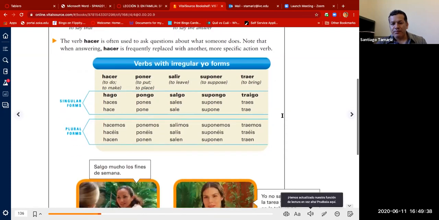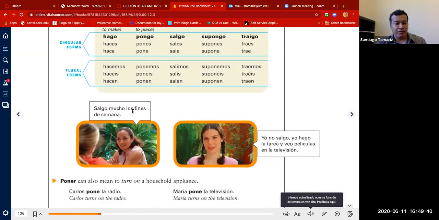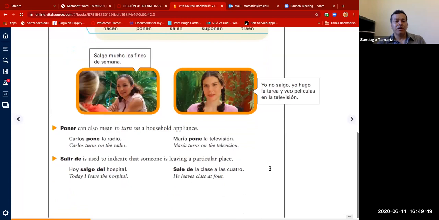Bien. Por ejemplo, salgo mucho los fines de semana. Yo no salgo, yo hago la tarea y veo películas en la televisión. Poner can also mean to turn on a household appliance. Carlos pone la radio. María pone la televisión: to turn on the TV, to turn on the radio.